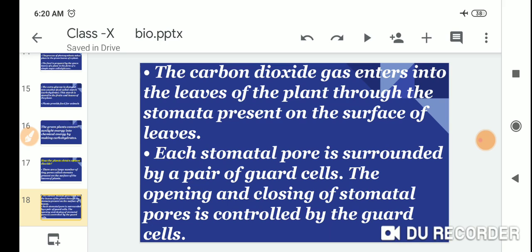The opening and closing of the stomatal pore is controlled by the guard cells. Who controls the stomata? The guard cells control the stomata.